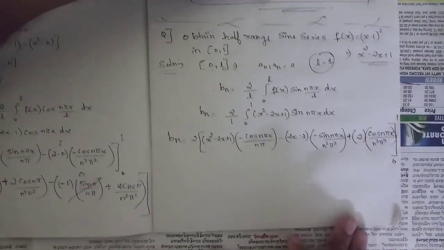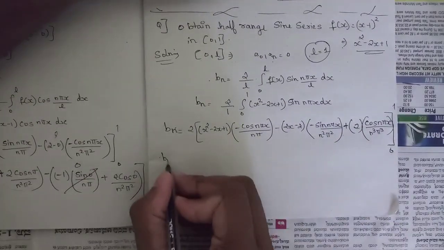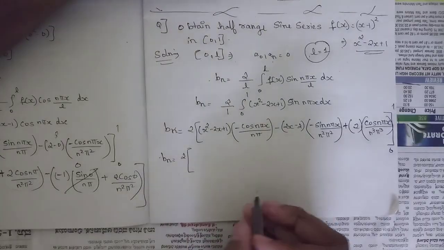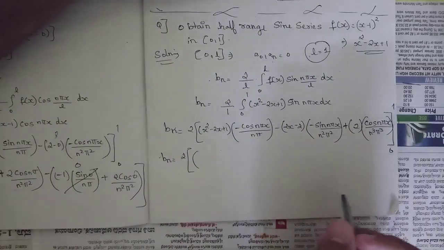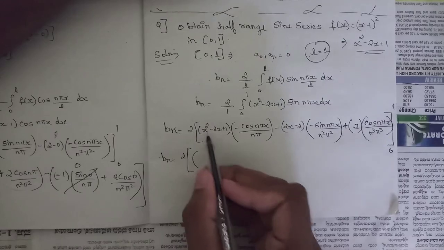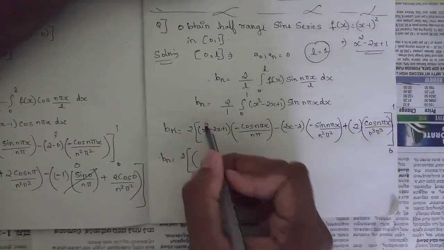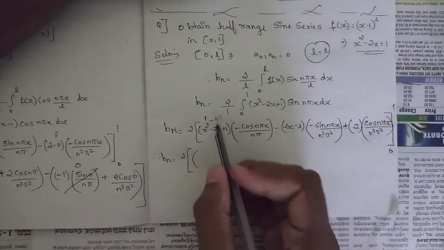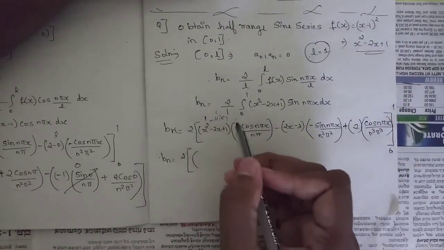So now substitute the limits. First is the upper limit. So 1 square is 1, minus 2 into 1, that is 2, plus 1.